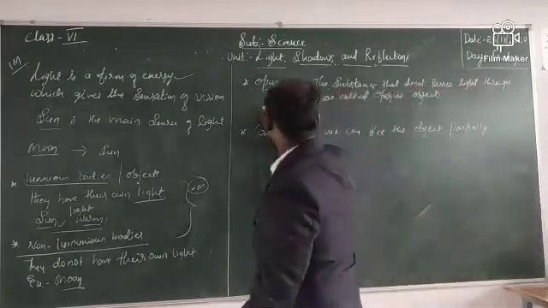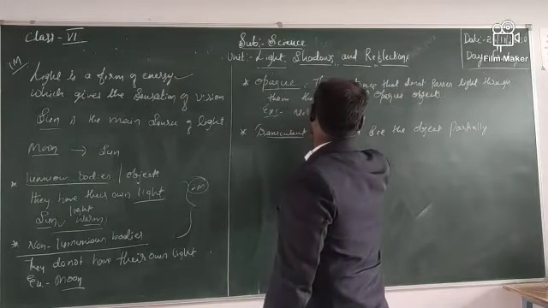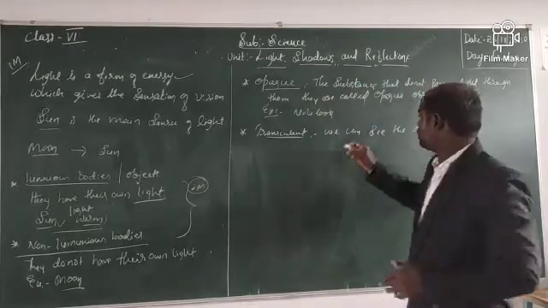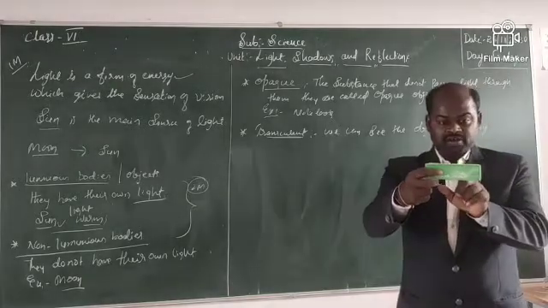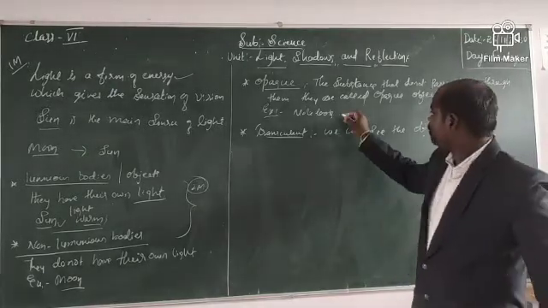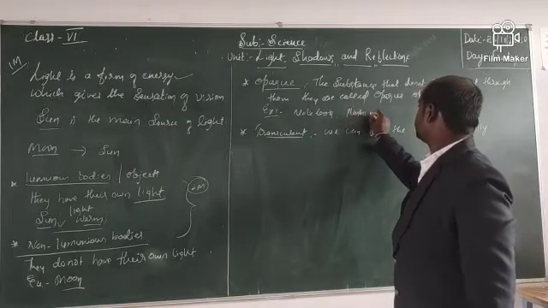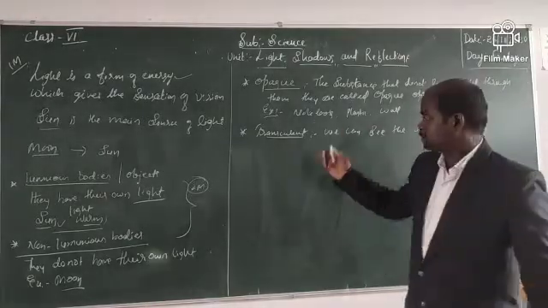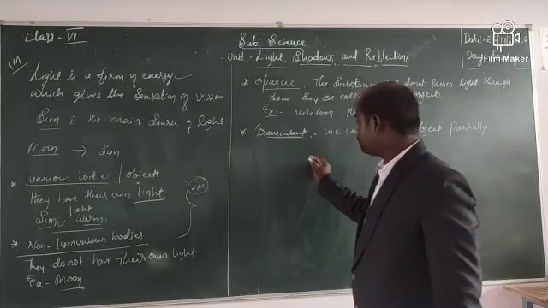Examples for opaque substances: notebook, we cannot see what is behind the notebook. Okay, duster, we cannot see what is there. You cannot tell what is here. Okay, this is what? Opaque. Objects, plastic also, wall also. These are all what? Yes, and also some glass sheets will come.